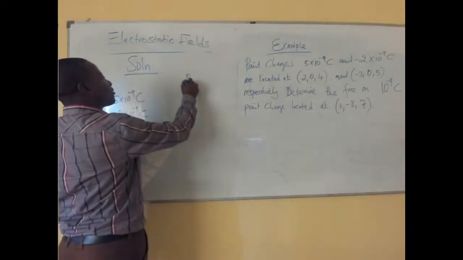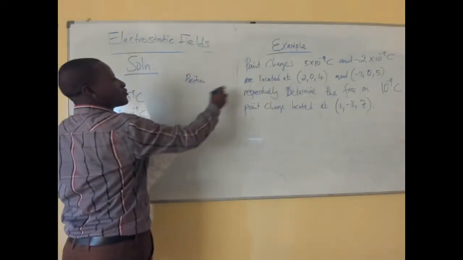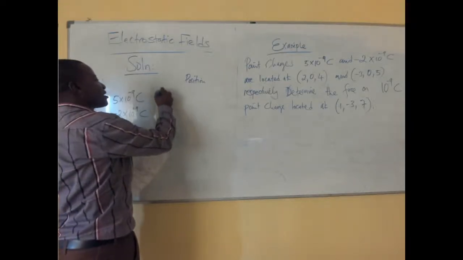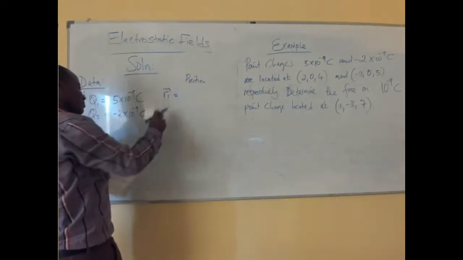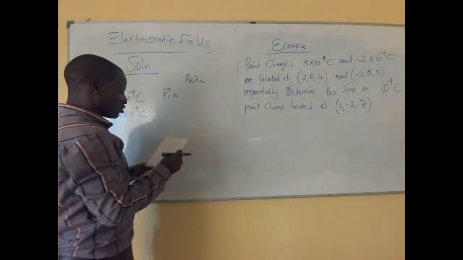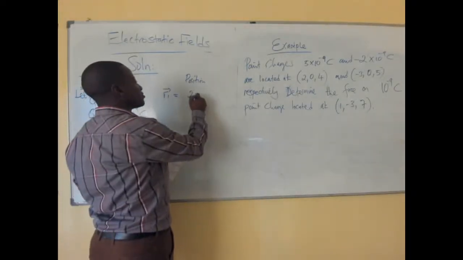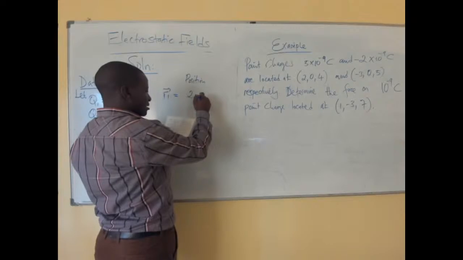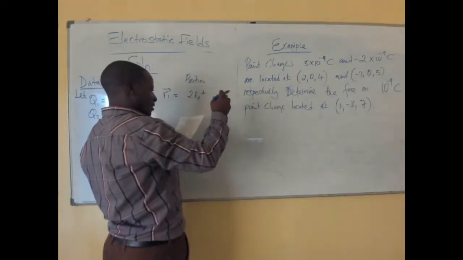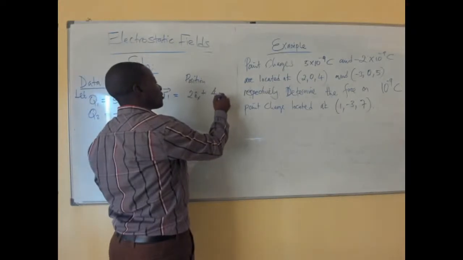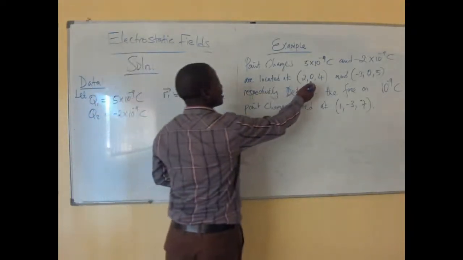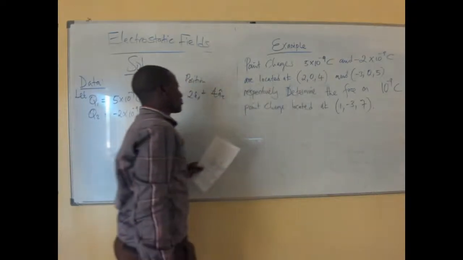Then here we have the position. From those coordinates that we have been given, we know that R1, which will be the distance from the origin to Q1, will be equal to 2ax plus 4az, because here there is no y because it is 0.